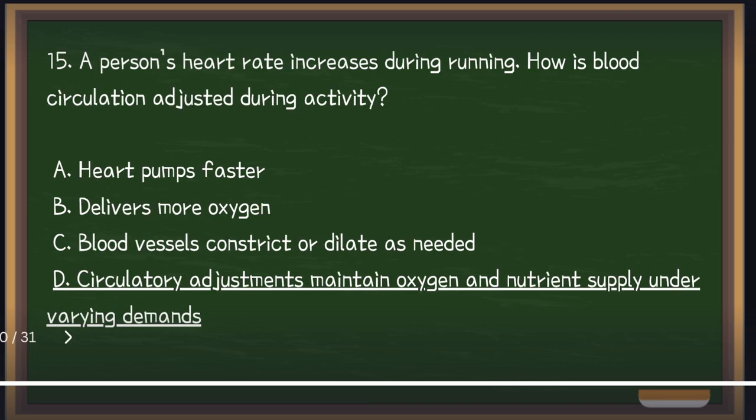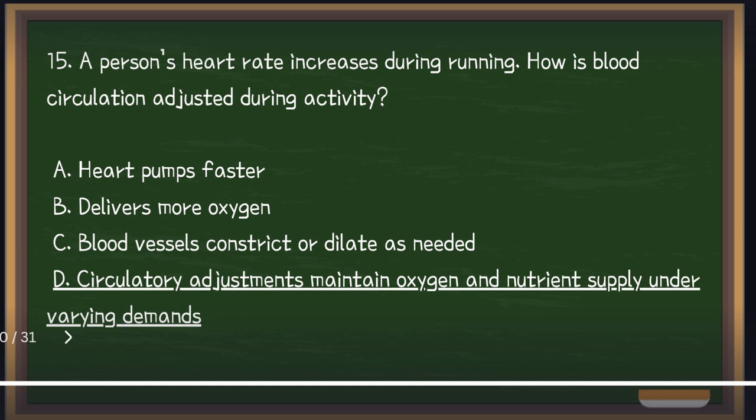And the last number, we have 15. A person's heart rate increases during running. So how is blood circulation adjusted during the activity? Is it A, heart pumps faster, B, delivers more oxygen, C, blood vessels constrict or dilate as needed, or D, circulatory adjustments maintain oxygen and nutrients supply under varying demands? So I have already put the answer. Why is the answer letter D?